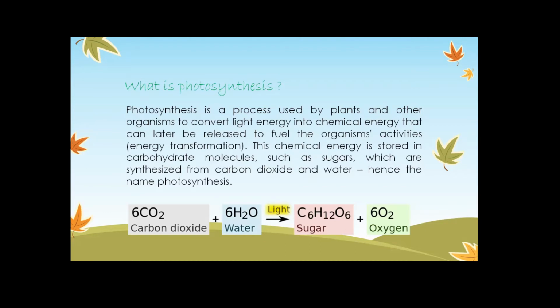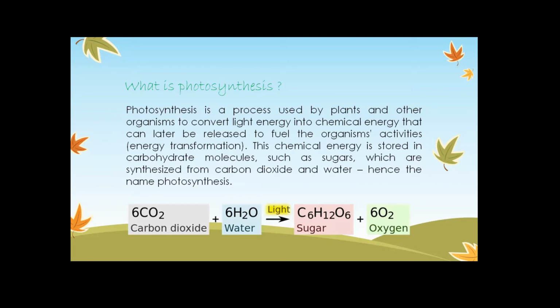Now, light, as I told you, photo means light. The energy we are getting from the heat of the sun, the sun is providing light to the plants. So we are converting light energy into chemical energy. That is basically a fuel for the organisms.